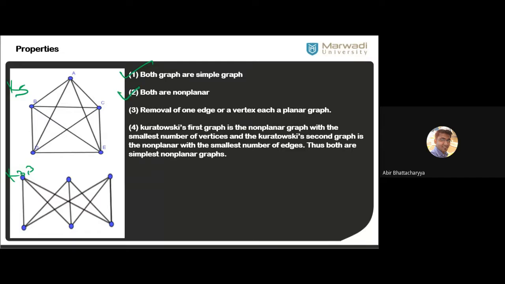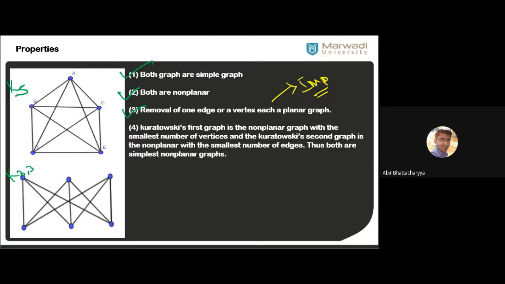Both graphs are non-planar. K5 and K33 both are non-planar, both are simple. Now number 3 is removal of one edge or one vertex, each becomes a planar graph. This is very interesting, and that is why these graphs are important.